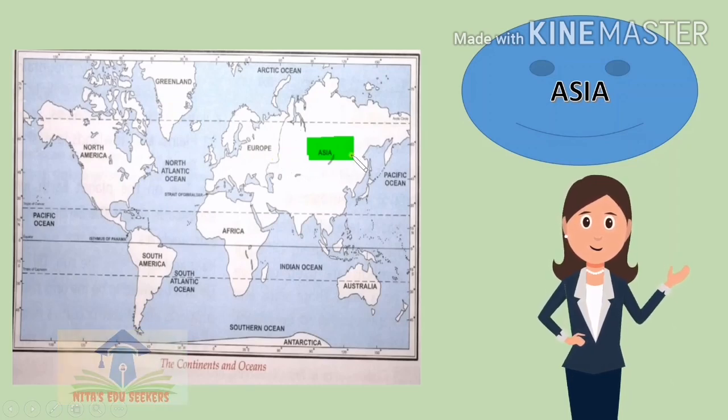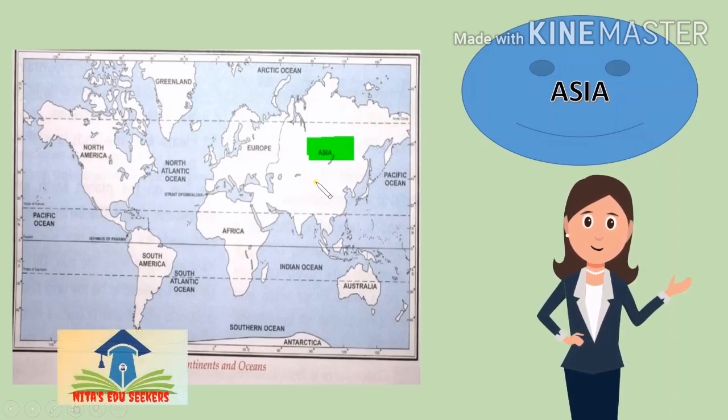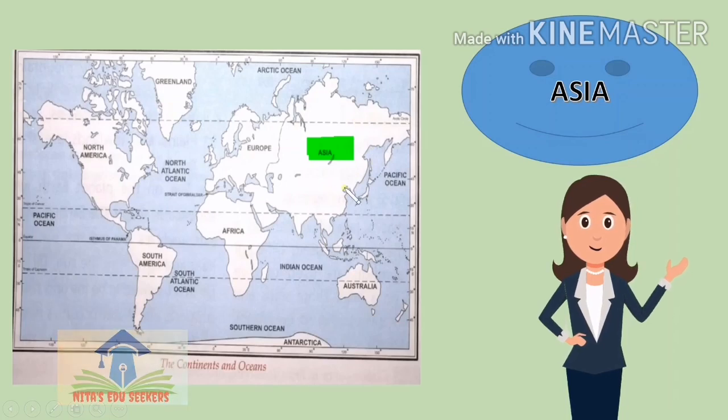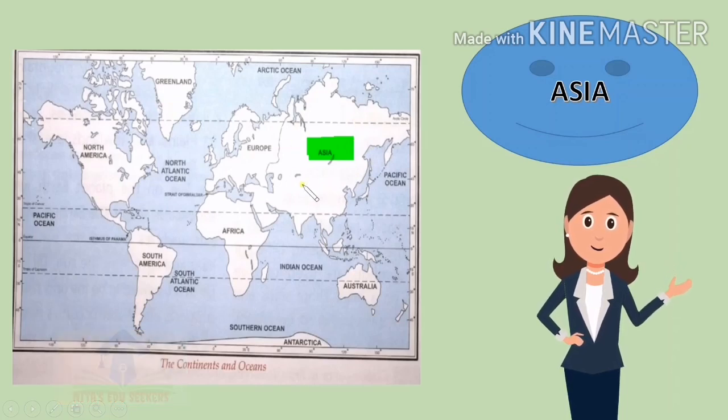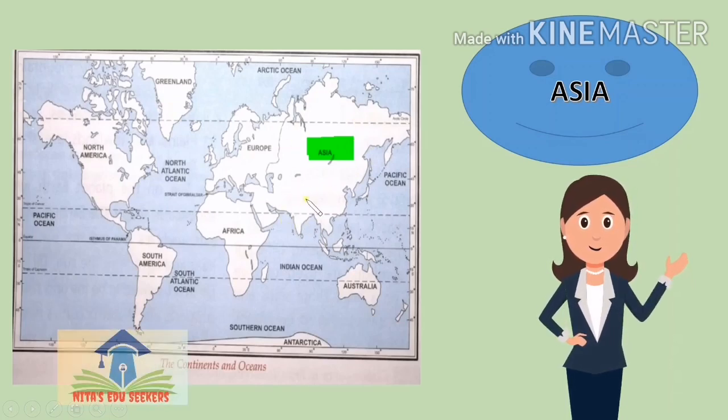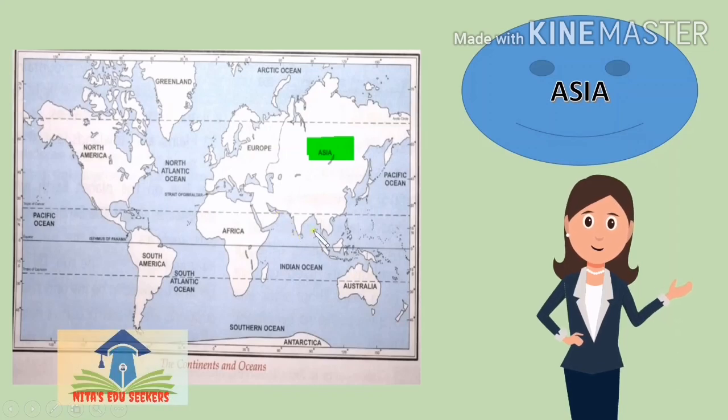And this Asia continent lies in the northern hemisphere. You know, students, the world's highest mountains, the Himalayas, and highest peak, Mount Everest, are here. And the world's most populous country, China, is also in this continent. So this is a very special continent. And the most special feature is that India is also here in the Asian continent.